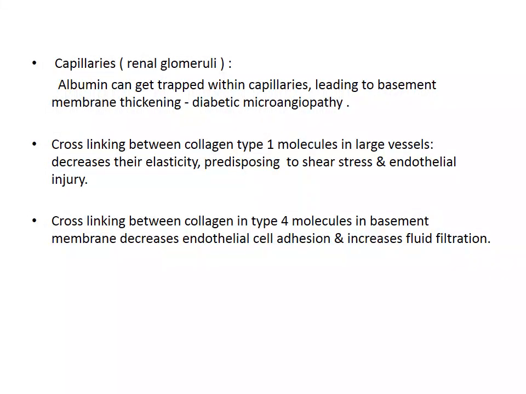This will decrease the elasticity and predispose to shear stress and endothelial injury in these large vessels. It also causes cross-linking between collagen type 4 molecules in the basement membrane. This will decrease the endothelial cell adhesion and increase the fluid filtration. So these are the different detrimental effects which the advanced glycation end products cause.